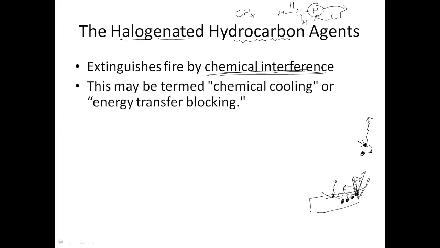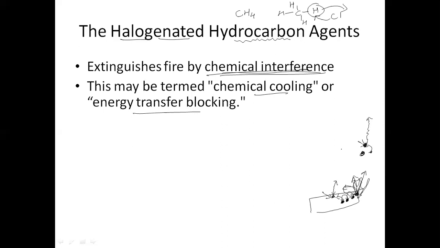It has two other names also: chemical cooling and energy transfer blockage. Energy transfer blockage, you know, energy is not being transferred. Chemical cooling means you are not allowing the flame to reach a higher temperature. This is more effective than your smothering.